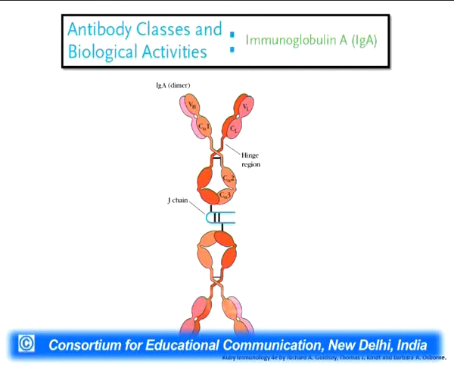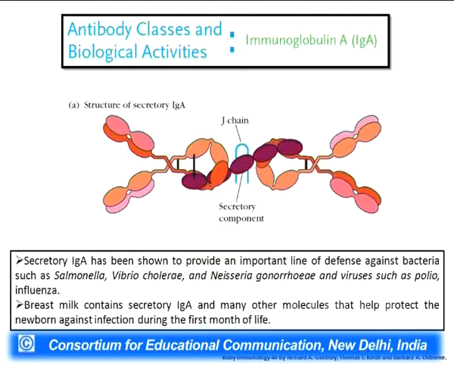So the constant region of the IgA monomer is attached to the J chain, and subsequently the J chains are also attached to one another with disulfide linkages. The secretory IgA generally has an additional segment called the secretory component, which combines the constant region of the IgA, the J chain and the other monomeric unit of IgA. So the secretory component is a very important component for the secretory IgA.